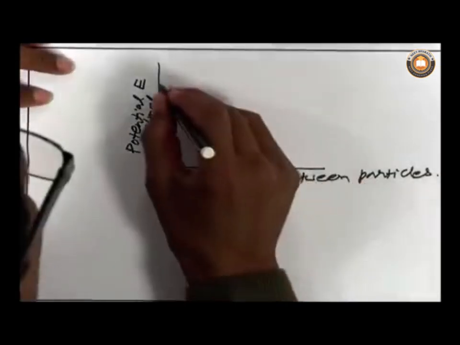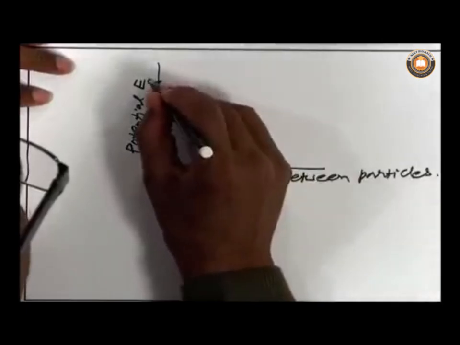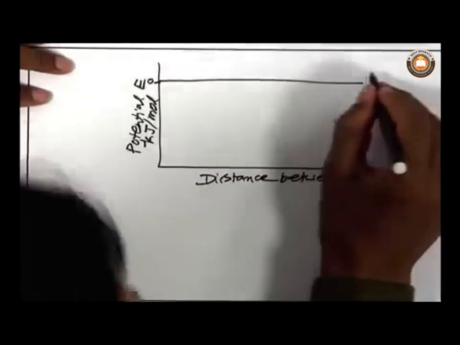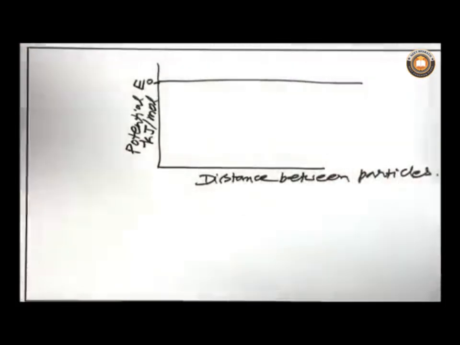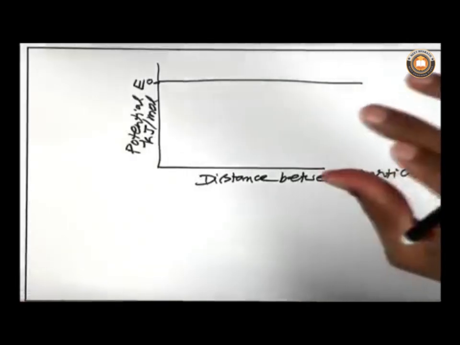Now, say this is where the energy is 0, and the particles are far away at one time. So, there are two particles. Here is the A particle, whose charge is positive, and here is the B particle, whose charge is negative, and they approach each other.